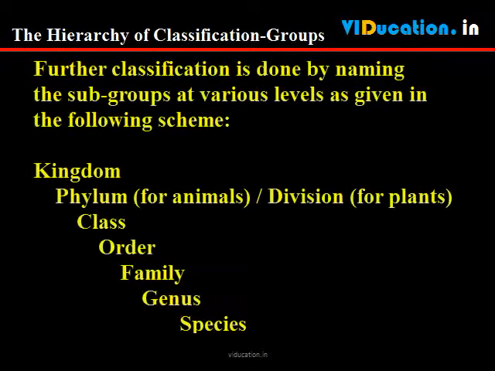Further classification is done by naming the subgroups at various levels as given in the following scheme: kingdom, phylum for animals / division for plants, class, order, family, genus, species.